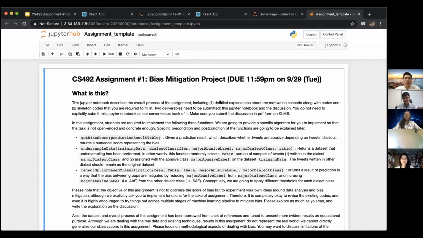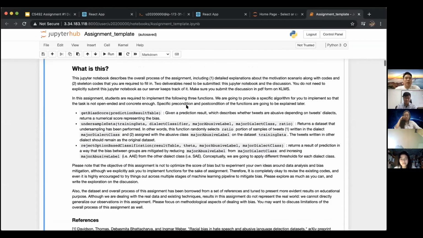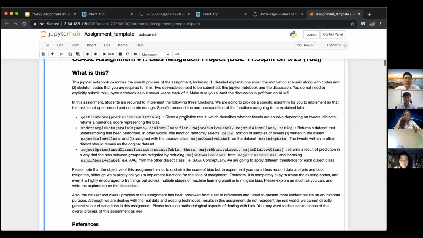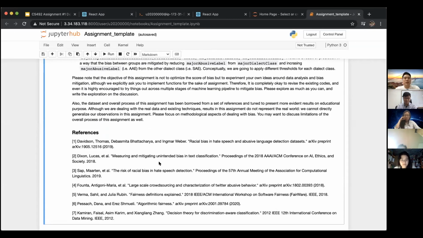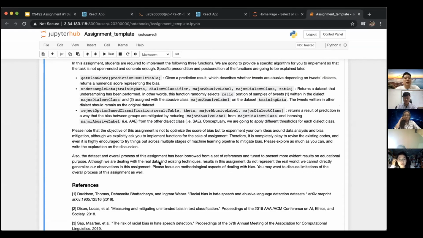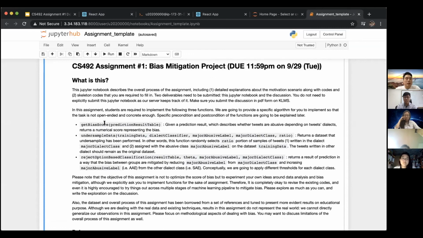And here, if you go there, then here is the coding environment. And you can actually execute and see the result. And there are tons of descriptions. And note that this notebook contains the whole procedure from the machine learning pipeline to bias testing. And here, there are 3 specific functions that you have to complete.